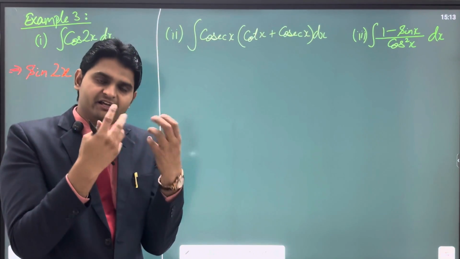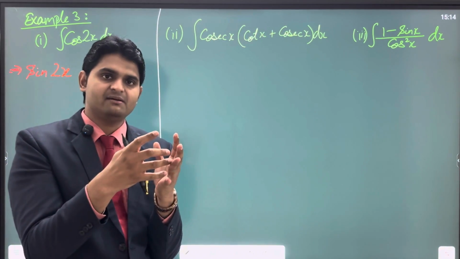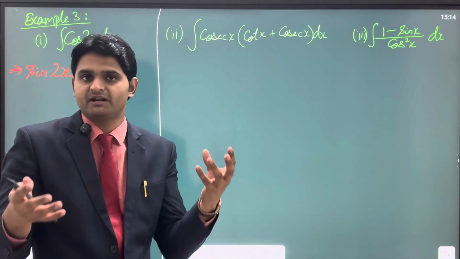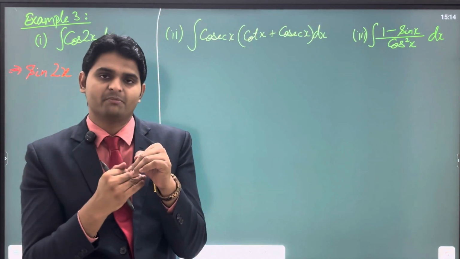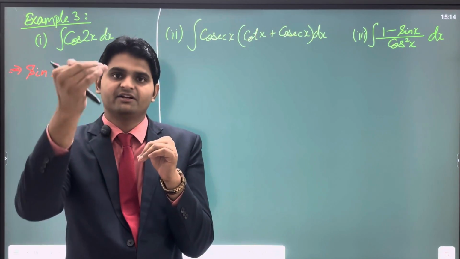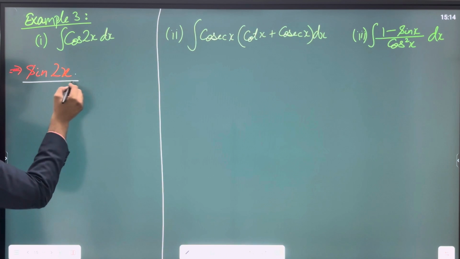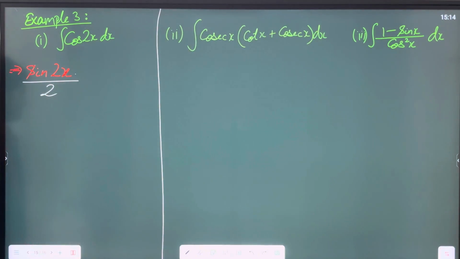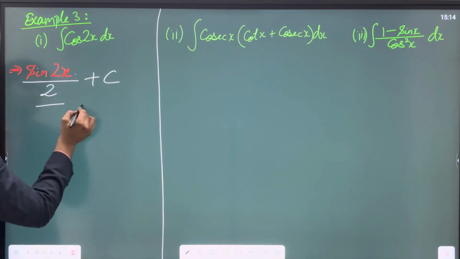In integration the chain rule will be applied here as well, but because integration is the reverse operation of differentiation, you will be applying it in the denominator. So here, rather than writing into 2, you will be writing upon 2. The chain rule will be applied in the denominator, and then plus c. This is the final answer.